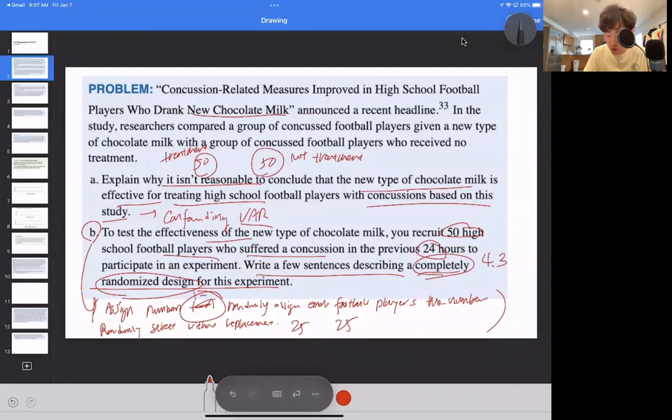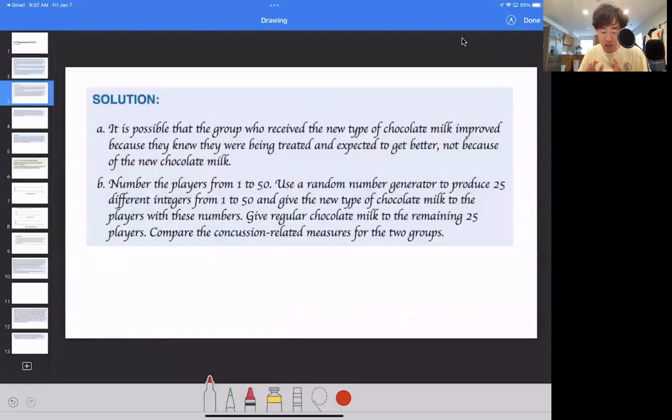To 1 to 50 numbers. I'm sorry, that's what I meant, not 1 minus 50. But so you assign from 1 to 50. That's always the way that you want to start off your sentence, by saying on the randomly designed experiment. This is the actual answer.